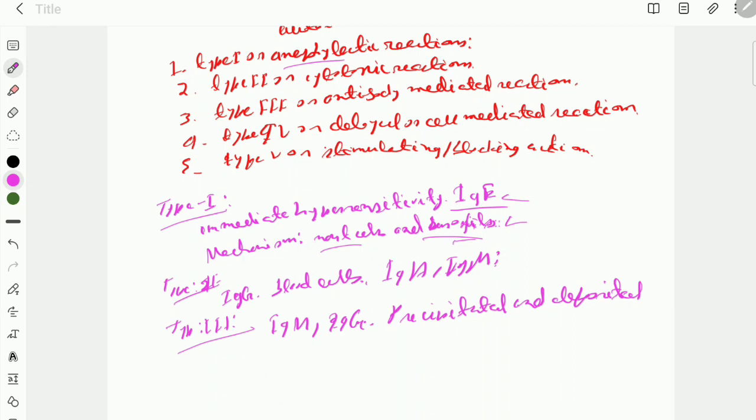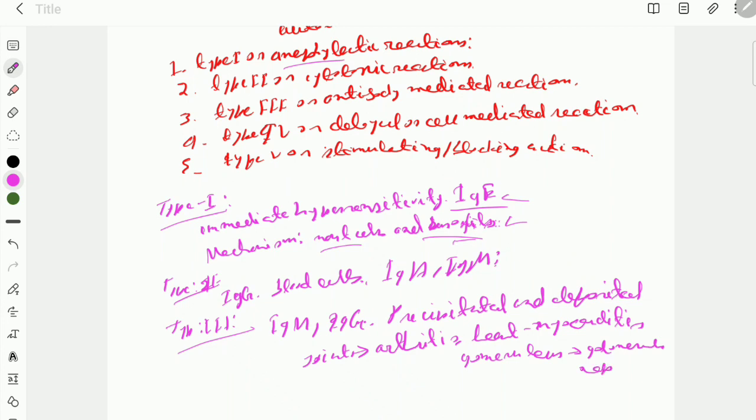If deposited in the joints, it is known as arthritis. If deposited in the heart, it is known as myocarditis, and if deposited in the glomerulus of the kidney, it is known as glomerulonephritis.